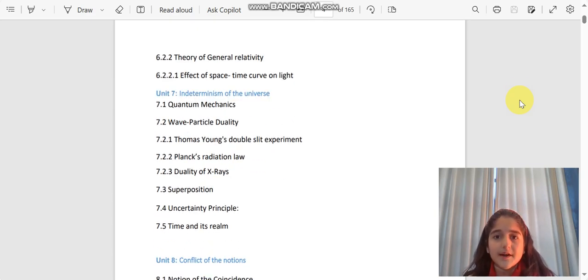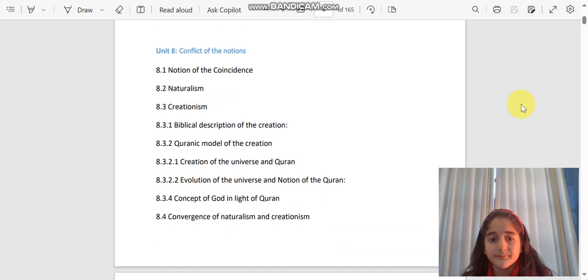इसमें हम quantum mechanics, wave particle duality को study करेंगे. Then हम observe करेंगे the double slit experiment done by Thomas Young. आगे we will learn about Planck's radiation law, duality of X-rays. फिर हम एक न्यू कॉन्सेप्ट स्टडी करेंगे which is superposition and this is a very interesting concept. उसके बाद हम uncertainty principle को स्टडी करेंगे and after the uncertainty principle we have the last topic of this unit which will be time and its realm.